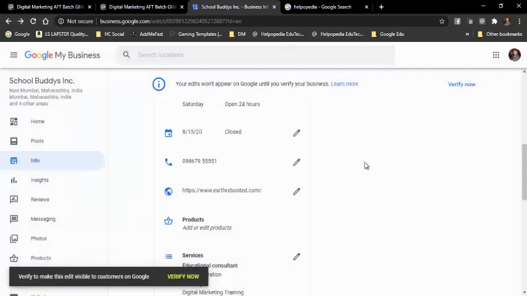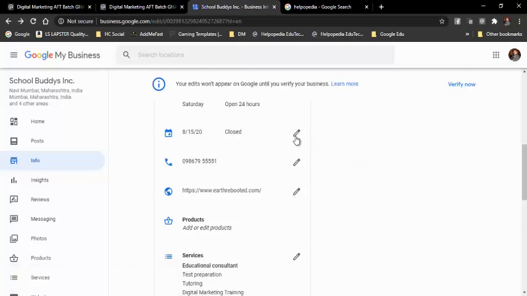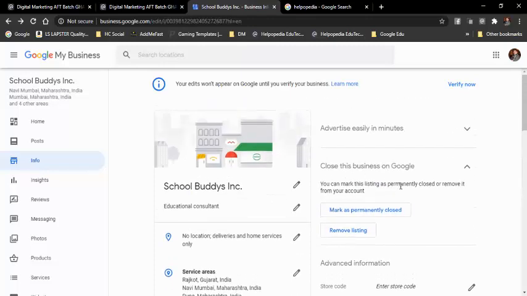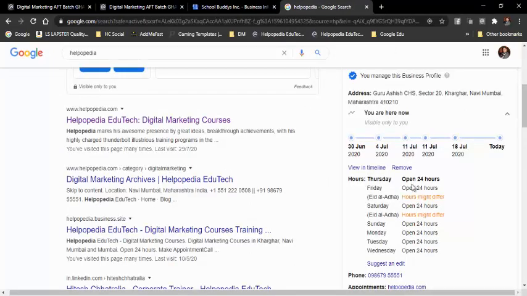Say people might be traveling from far to our office, and once they come to know that okay fine we are closed, then it will be a waste of time for them. So before coming they will visit our Google listing over here, and they will see whether we are working or not, whether we are closed or we are open, and what is the time we are open. From this time to this time, so like this we might see various companies.